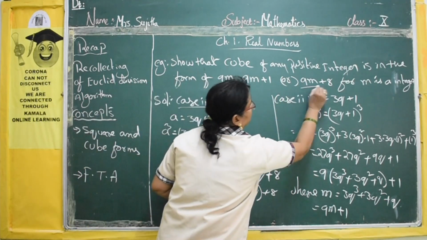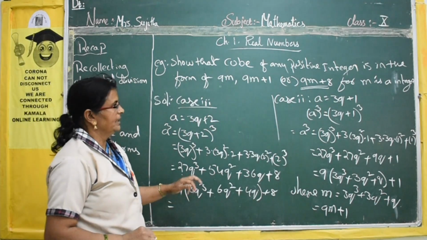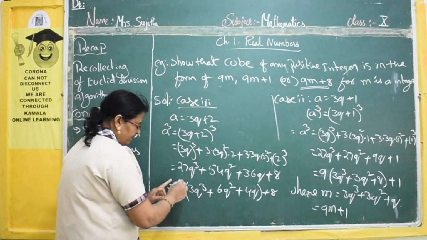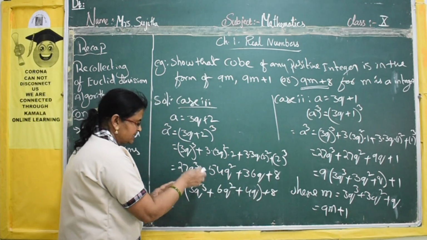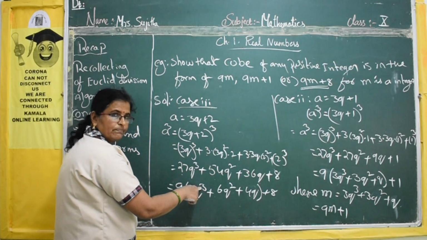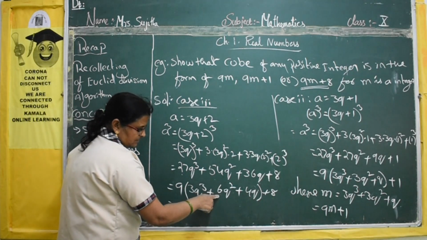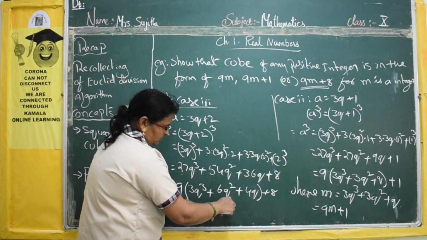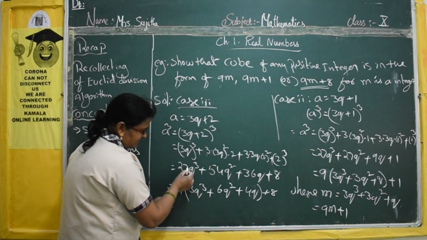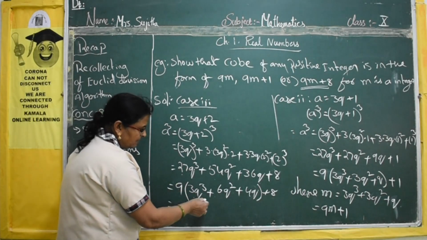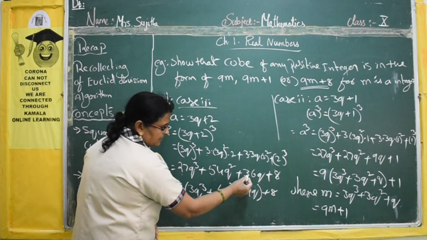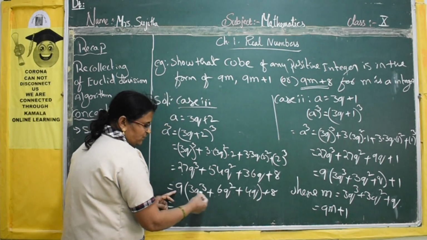Now, here we have to get the 9m plus 8 form. Plus 8 is there, so you can take it separate. Now, in these three terms, what is common? 9 you can take common. From 27, when 9 comes out, 3 will be left. Similarly, from 54, 9 will come out and 6 will be left. Then from 36, 4 will be left.